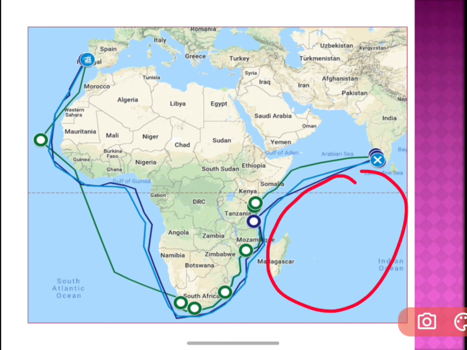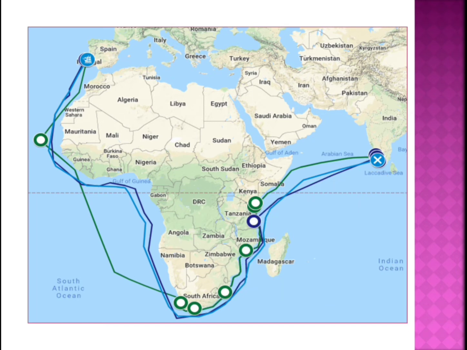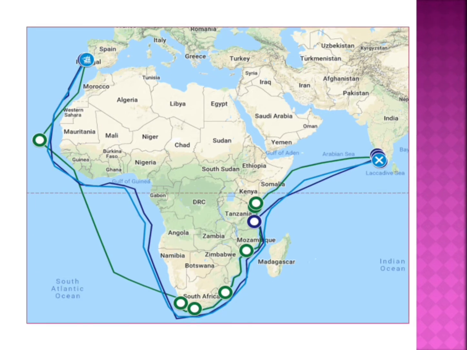See, this is all Indian Ocean, isn't it, children? So he started traveling here like this. He entered the Indian Ocean, and for over 3 months he traveled in that sea. The ship sailed more than 6,000 miles in that open ocean. You know, the ocean is very huge. You can't see any land when you are traveling in the ocean, isn't it, children?